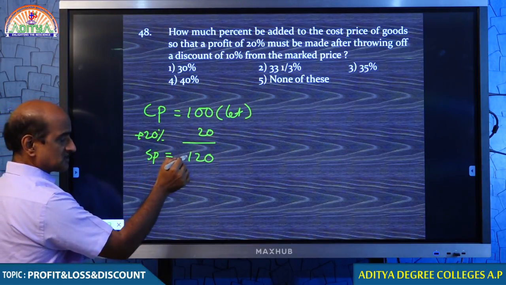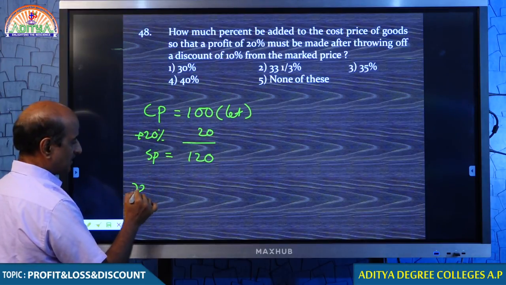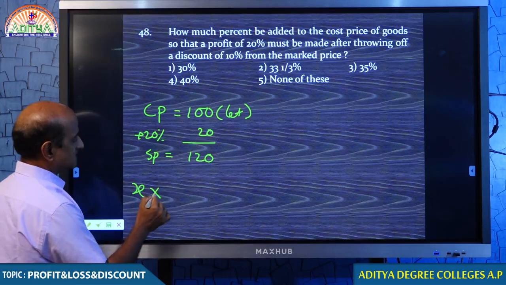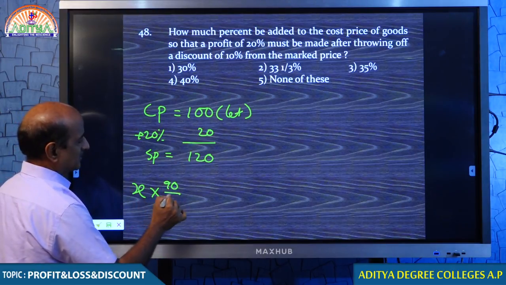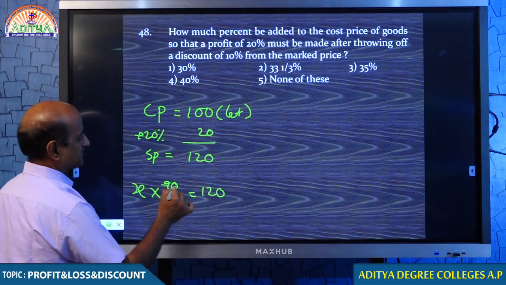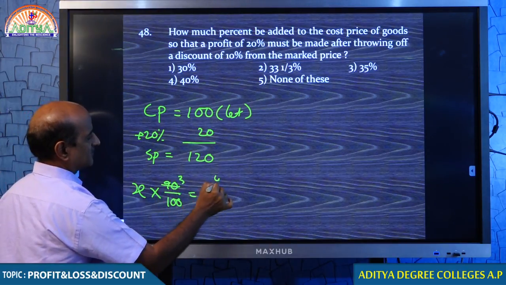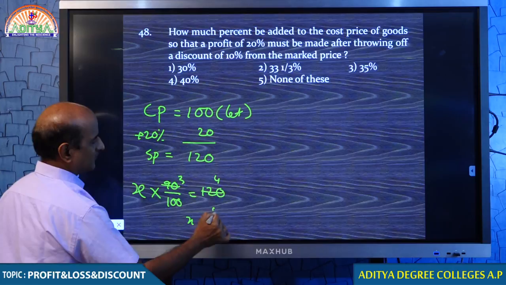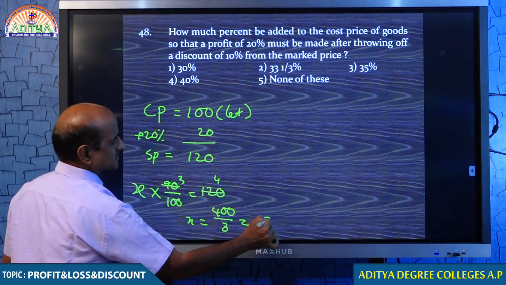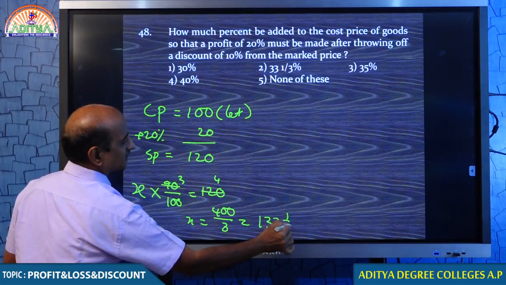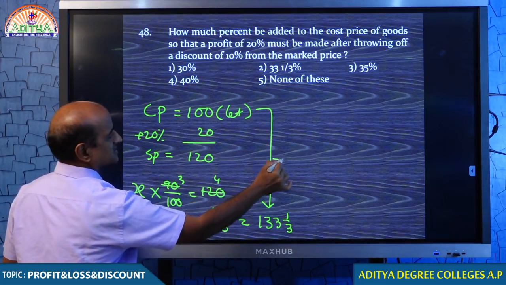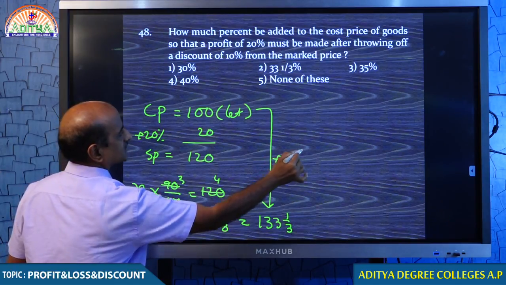But the customer asks you for a discount, so obviously you mark something X. And on X you offer a discount of 10%, then you sell it for 120. Therefore, X must be 133 1/3, which is 33 1/3% more than cost price.